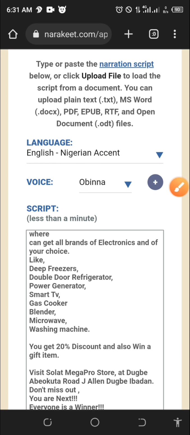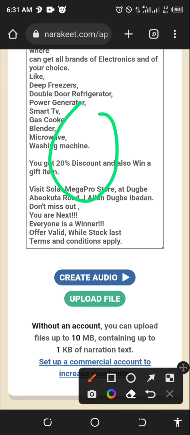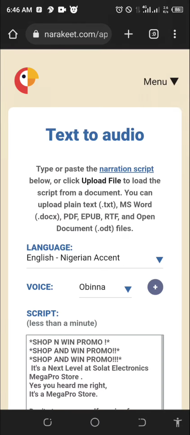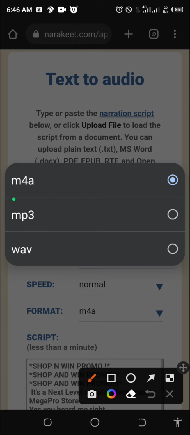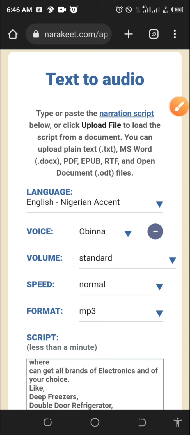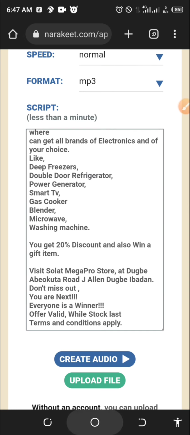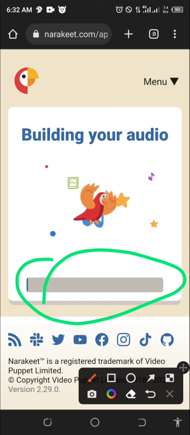Okay, so the next thing I'm gonna select is paste my script as I've done right now, and all I need to do is click. All right, so make sure from here you select the MP3 direct. Okay, make sure you select the MP3, not this. Select the MP3 so that the video will actually be in MP3 on create audio. So this will take a while for it to create.